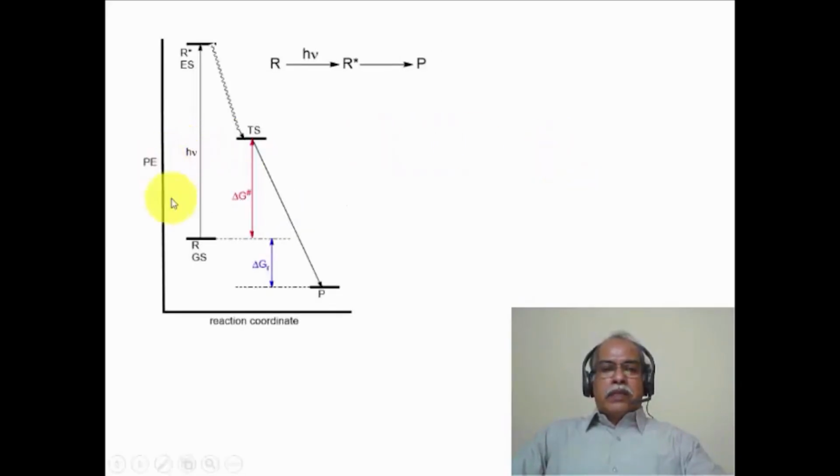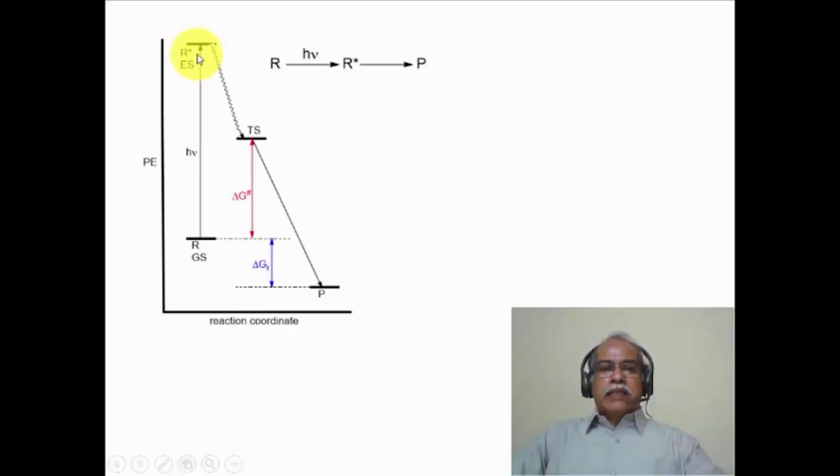Now this is a typical potential energy diagram for a photochemical reaction. In a photochemical reaction, the ground state molecule initially absorbs photons of a definite wavelength corresponding to the absorption of the molecule R, which is a reactant molecule. In doing so, it is electronically excited from the ground state to the excited state. R star represents an electronic isomer of R. In other words, the electron distribution in the ground state and the electron distribution in the excited state are different. So they are basically electronic isomers, is what we can refer to. And once it reaches this particular state, the excited state molecule will come back to the ground state by means of relaxation.